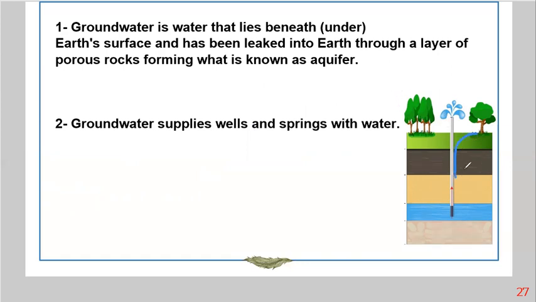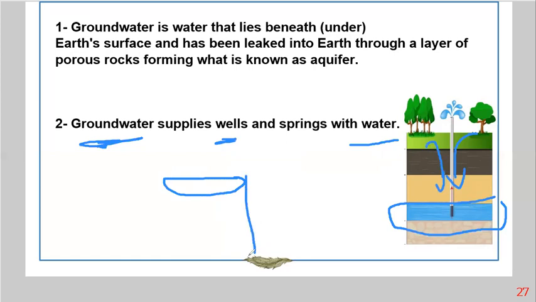And then aquifer. This area is called aquifer. Aquifer is the groundwater that is collected. The groundwater supplies wells and springs with water.